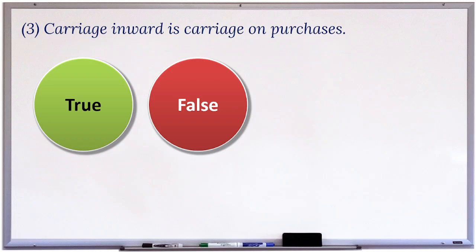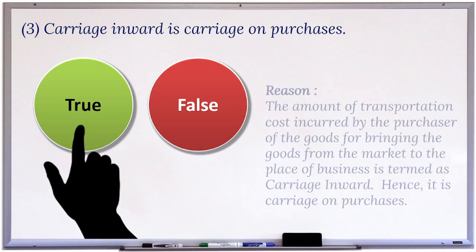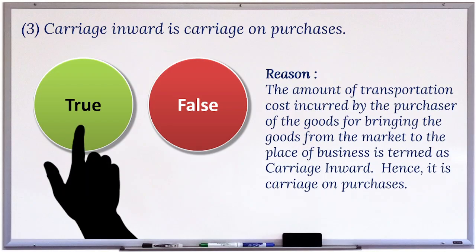3. Carriage inward is carriage on purchases. This statement is true. Reason. The amount of transportation cost incurred by the purchaser of the goods for bringing the goods from the market to the place of business is termed as carriage inward. Hence, it is carriage on purchases.